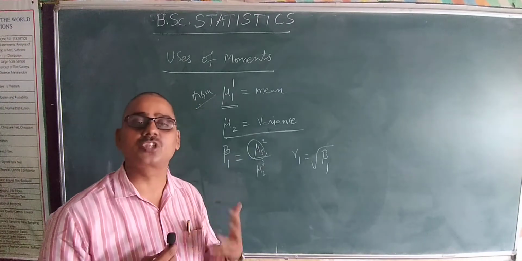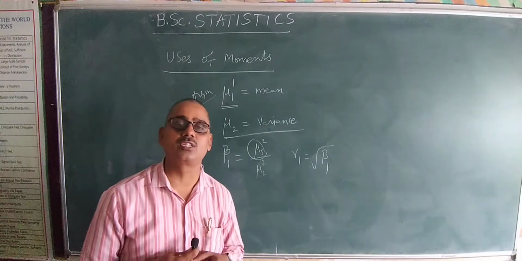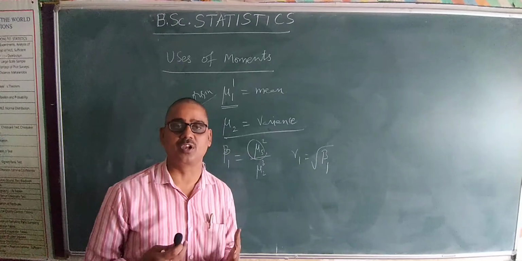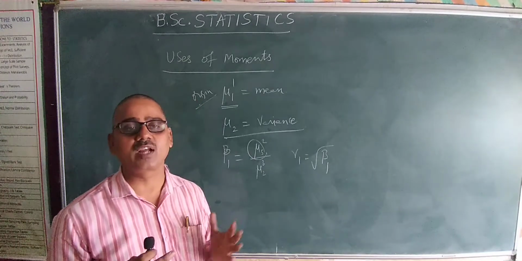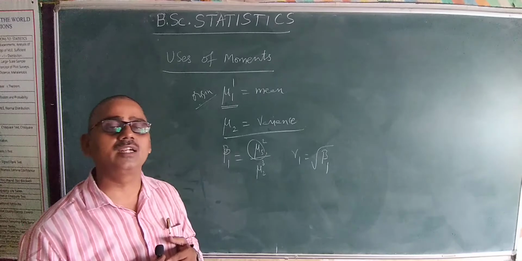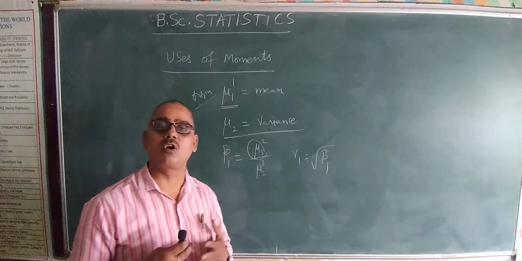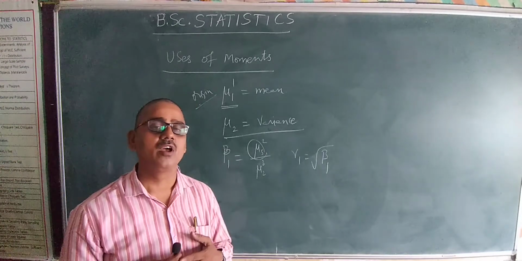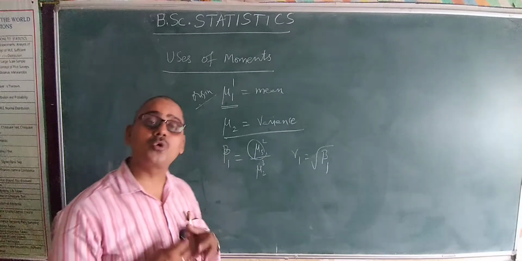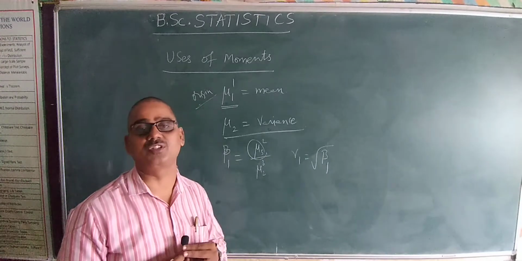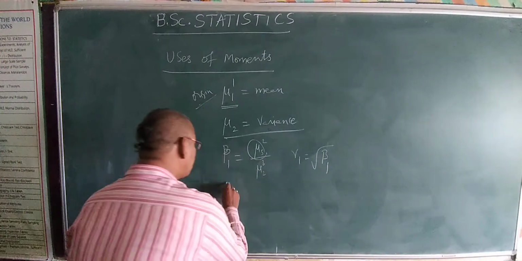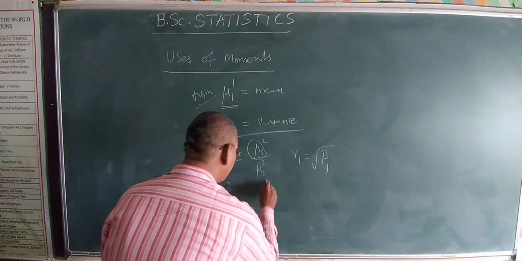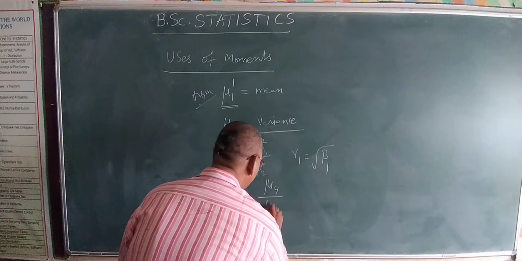And then next is kurtosis, another important statistical measure, which measures the convexity of the curve, and which is also calculated with the help of the moments. How? Beta 2, the coefficient of kurtosis, is mu4 divided by mu2 square.